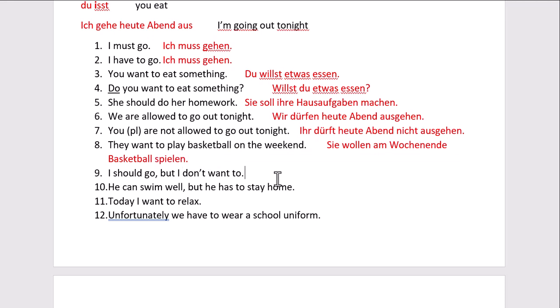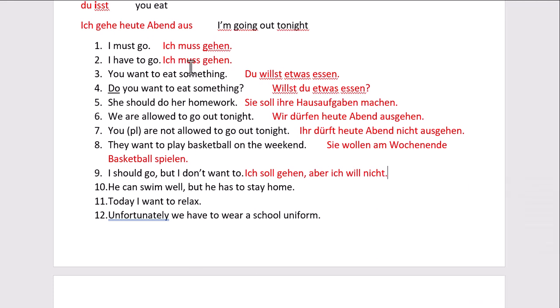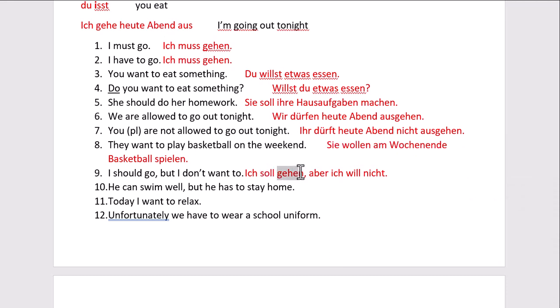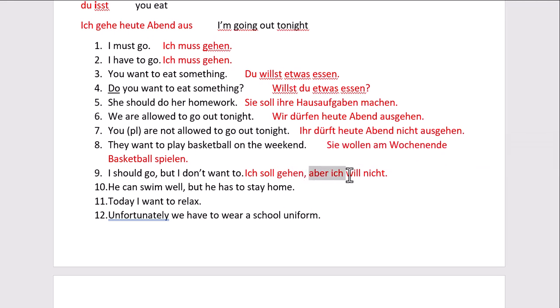Number 9, I should go, but I don't want to. Ich soll gehen, aber ich will nicht. Now we've got 2 modal verbs in this sentence. We have soll plus the second verb in that clause, go, in its infinitive form at the end of the clause. But then we have a comma, and we have a new clause, but I don't want to.